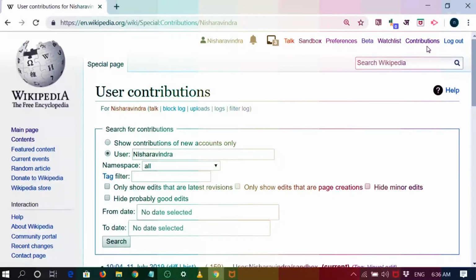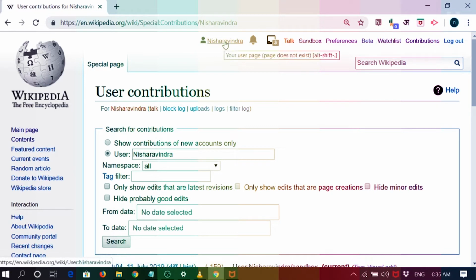And this, obviously, is the log out button. If I have done my changes or my contributions, I can always log out through that page. So once you have made an account, all these options are open for you. So let's go to the user page.